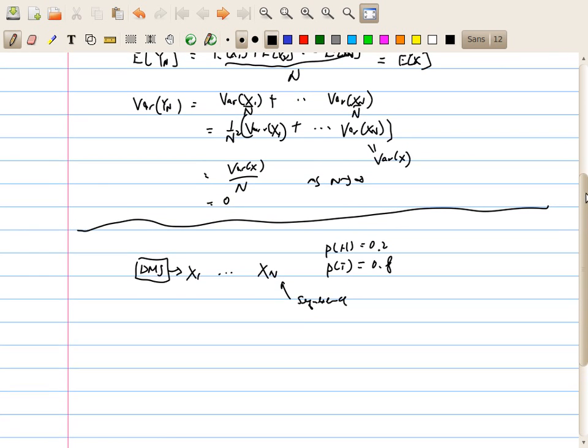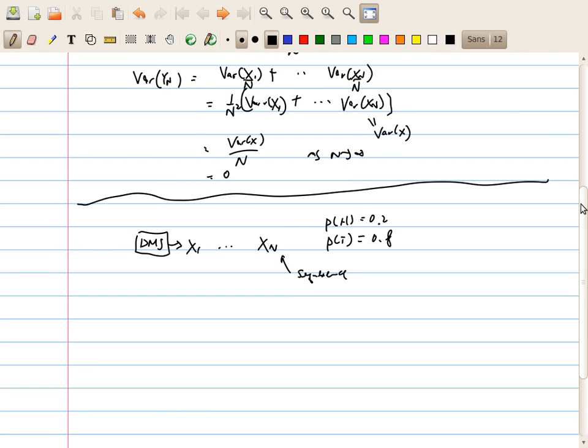Let's look at this expression here. Let's look at what is log p of x, where x is a random sequence drawn from this discrete memoryless source, that is, x is equal to x1 up to xn.